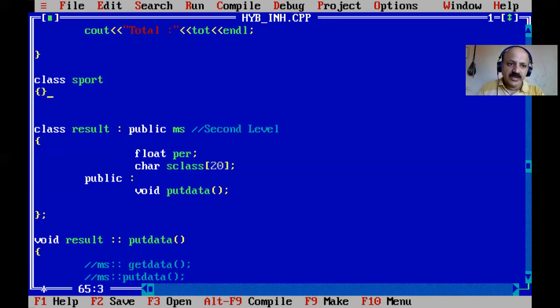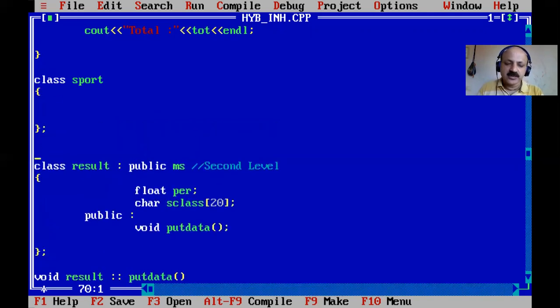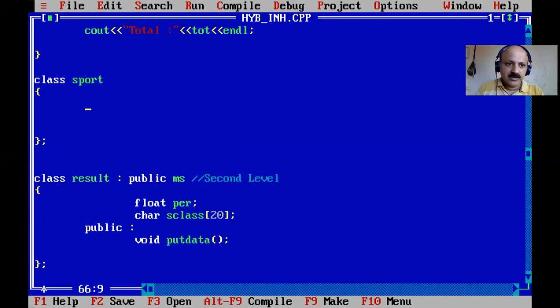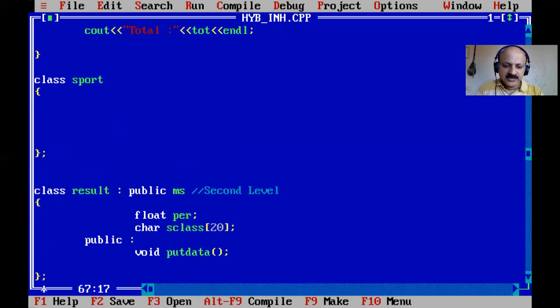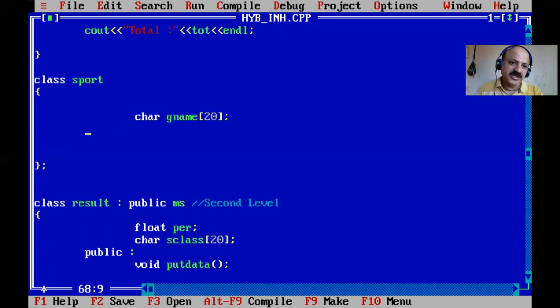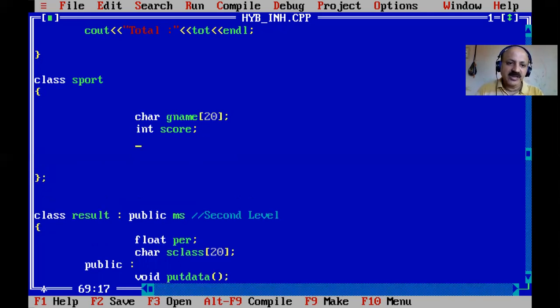Yes, so we can take the sport class separately, and here I declare private members. First a character array, game name, 20 letters. So any game the student is interested in. And then an integer score, that means the score gained in that game. Okay, that is the meaning. For simplicity we give an integer because our total is an integer, so we can combine this score of the game into the total.